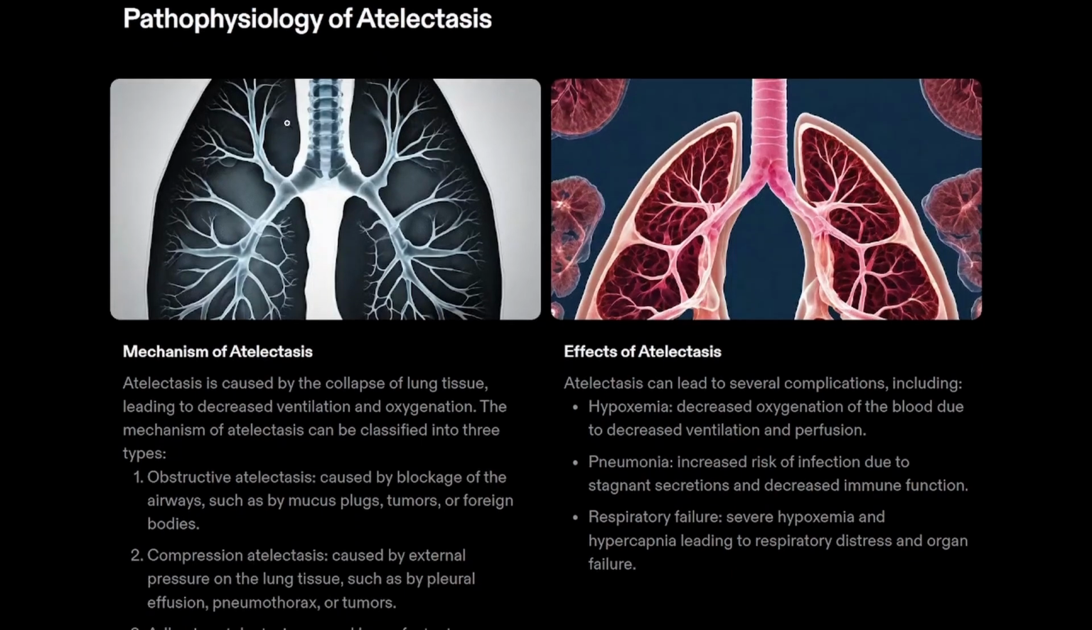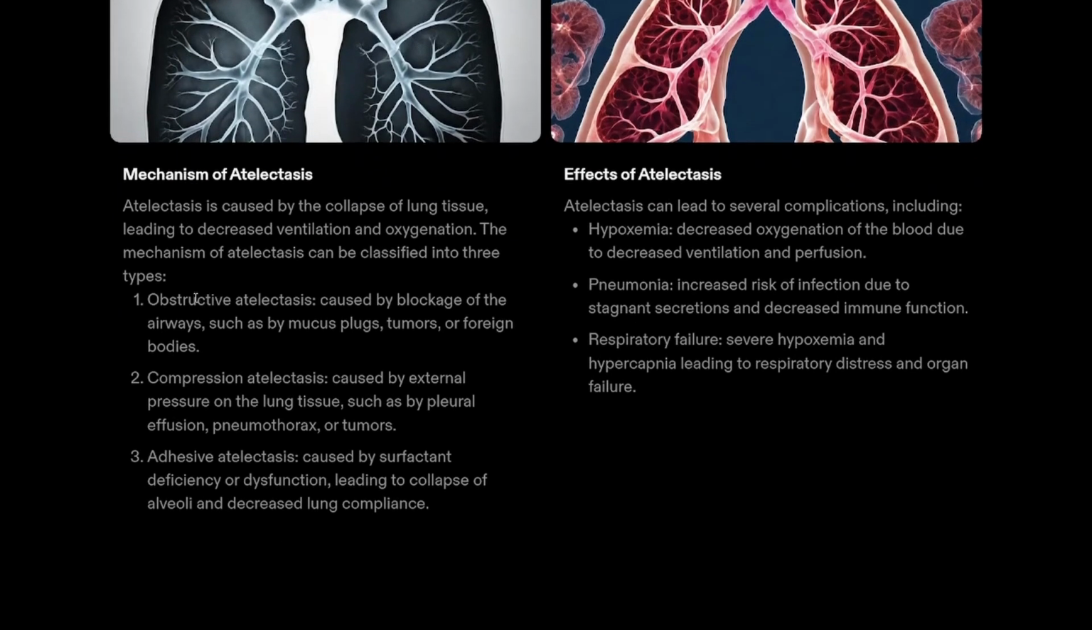Pathophysiology of atelectasis. What happens in this? What is the mechanism involved in atelectasis? It is caused by the collapse of lung tissue, leading to decreased ventilation and oxygenation. Here, due to the airway obstruction, the bronchioles will not allow the air to flow. Thus, it leads to the collapse of the lungs. Here, it involves mainly three mechanisms: obstructive atelectasis, compression atelectasis, and adhesive atelectasis.